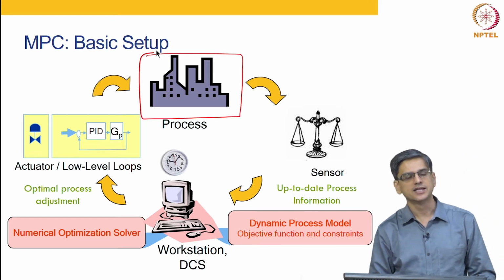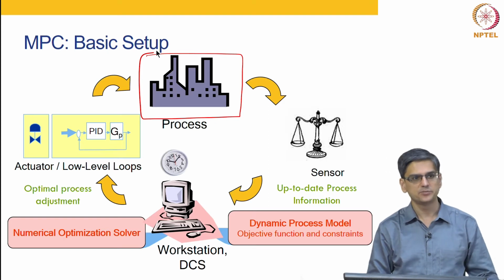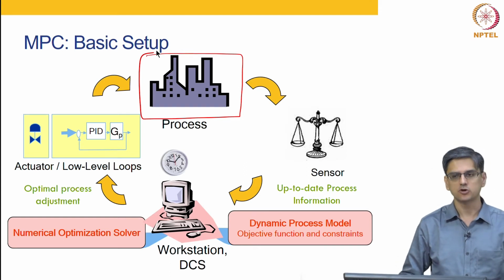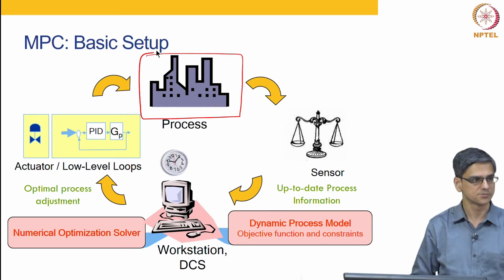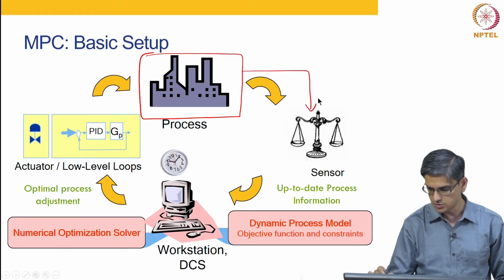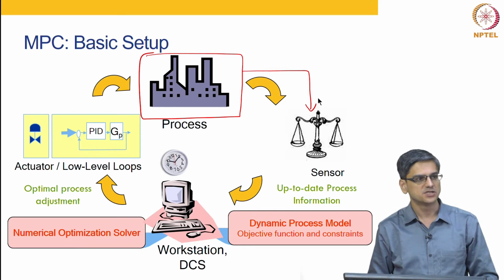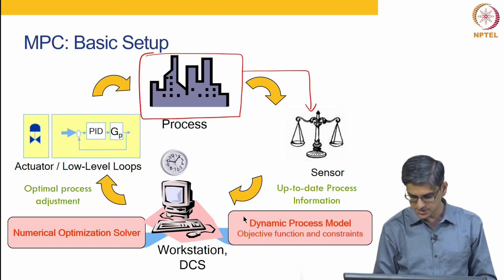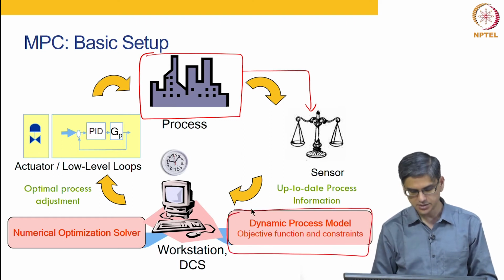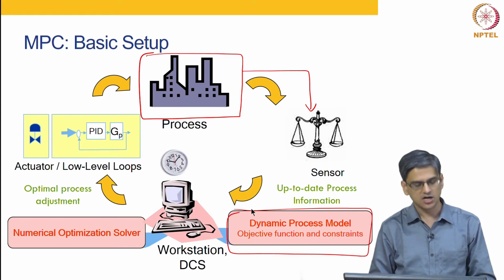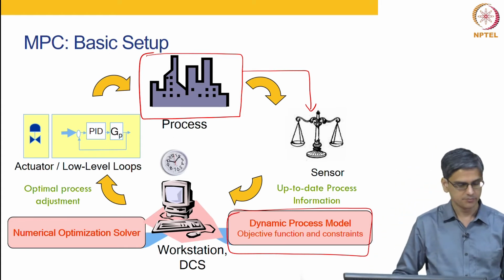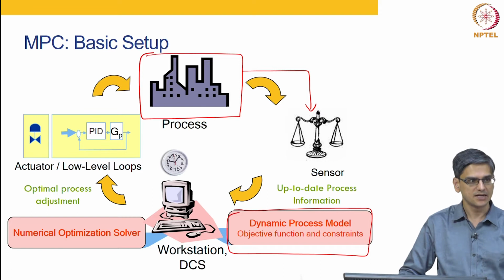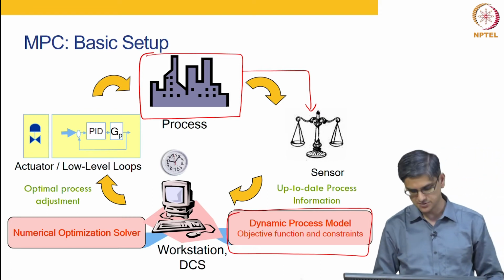Okay. And then there are sensors, and we talked in the previous lecture that sensors are going to measure only some items that are important to us for controlling a system. Okay. So, sensors do the measurements. From the measurements, we use an observer in order to get the state information. There is a dynamic process model that is present in an MPC algorithm. The process model is used to predict the future. The process model runs in some kind of a computer. So, it could either run in a centralized computer or it can run in a decentralized manner in a DCS system.